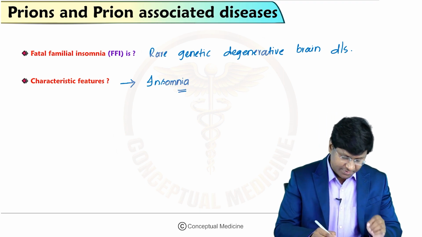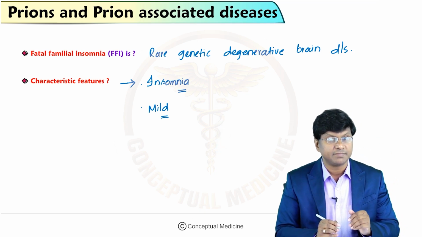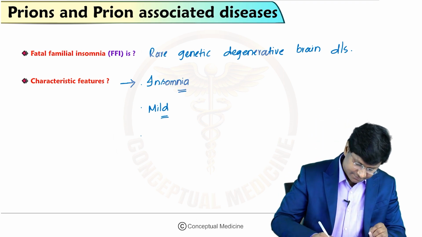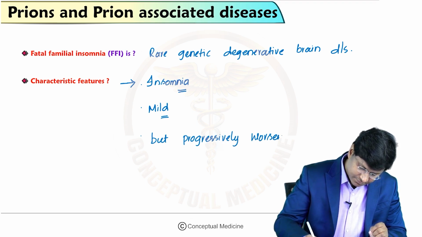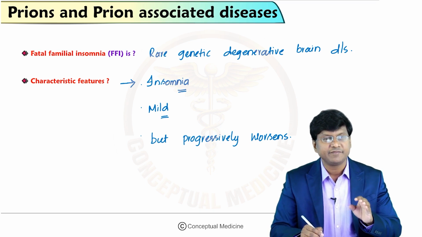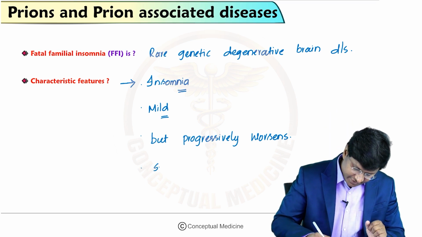And this insomnia is initially mild, but progressively it worsens, leading to significant physical and mental deterioration.